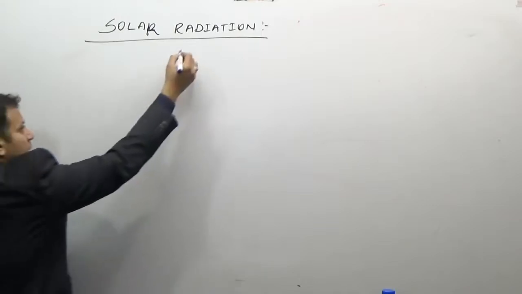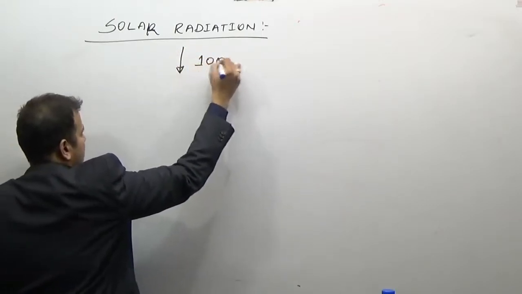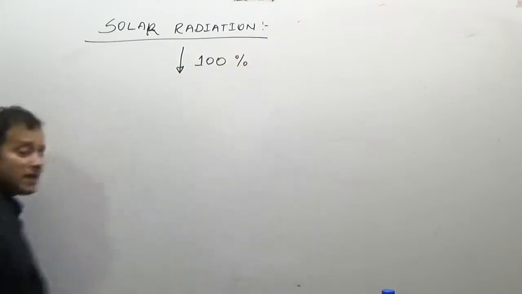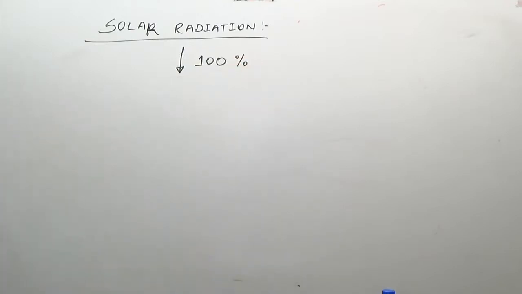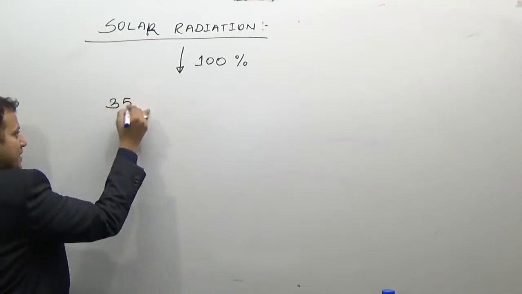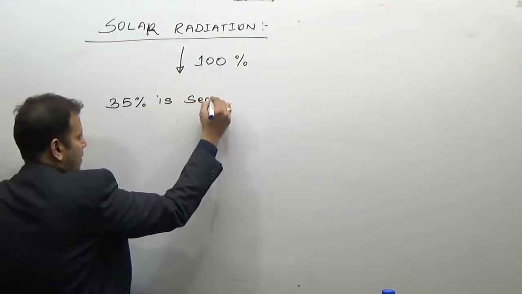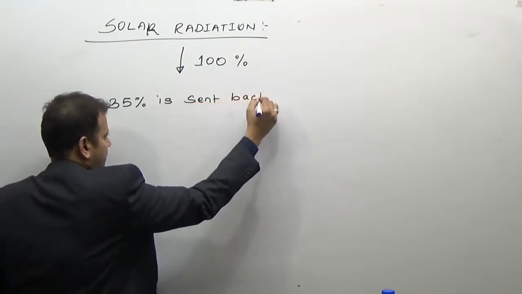If there are 100 units or 100% of the solar radiation which is reaching the earth, out of this 100%, 35% is sent back directly.